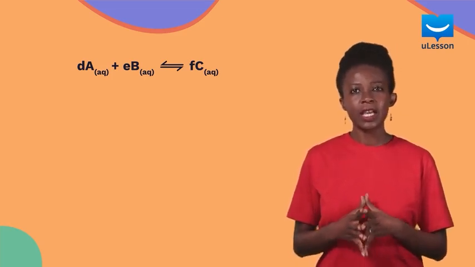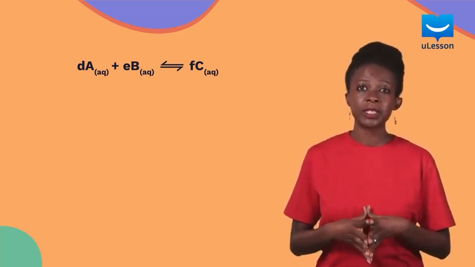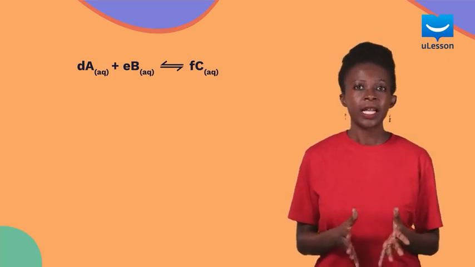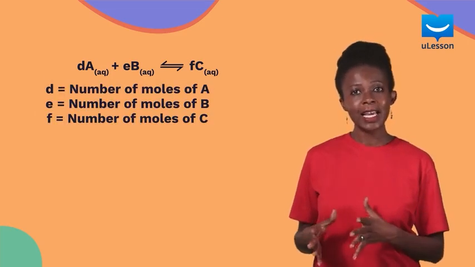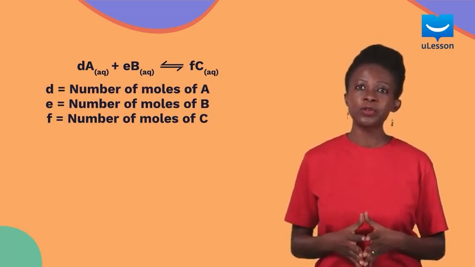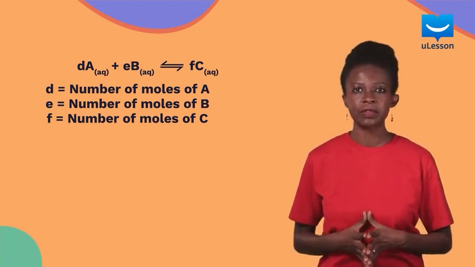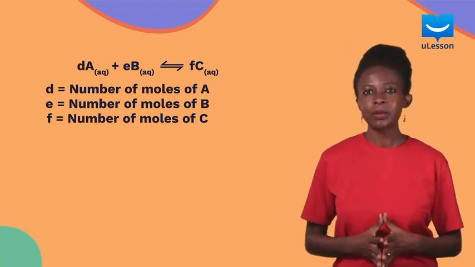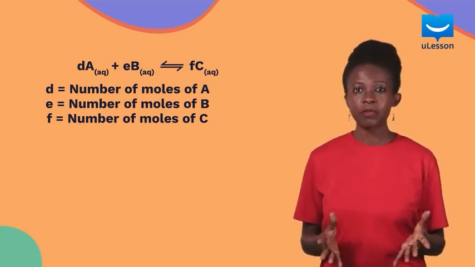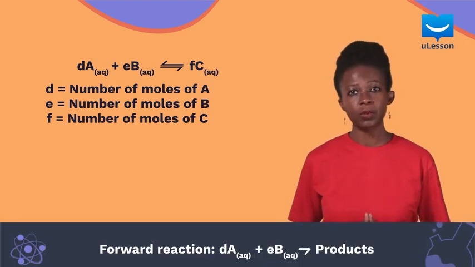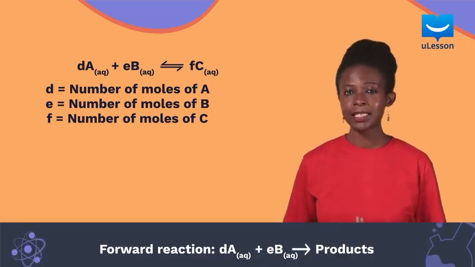Let's try to give the equilibrium constant for the reaction represented by this equation. In this reaction, D, E, and F represent the number of moles of A, B, and C respectively. To write the equilibrium equation for this reaction, we will first write the rate of the forward reaction, which has A and B as its reactants.